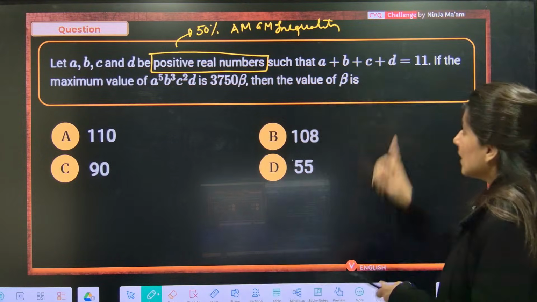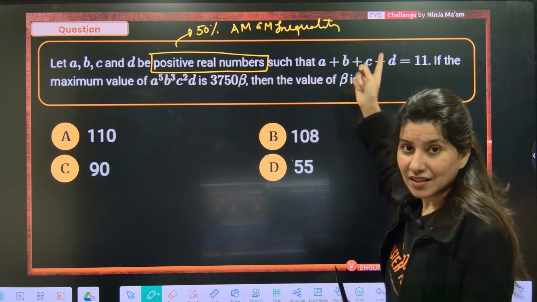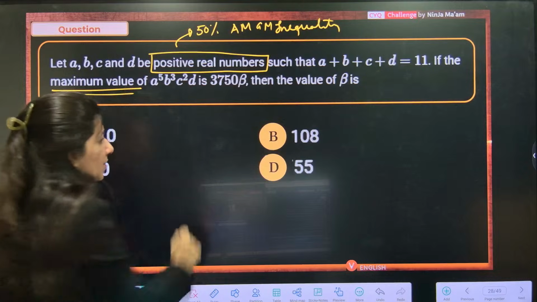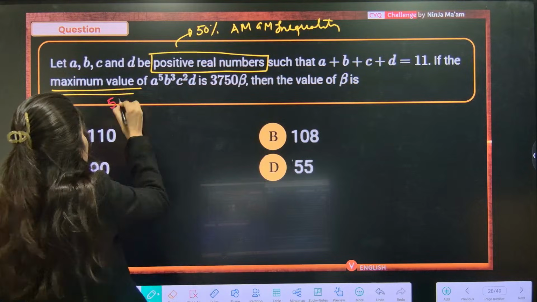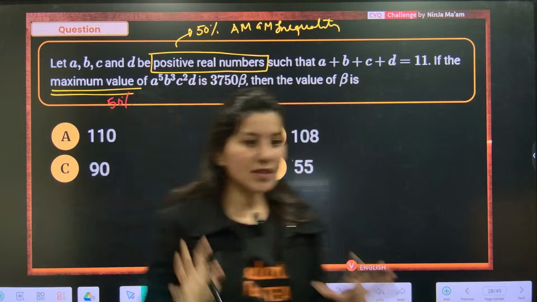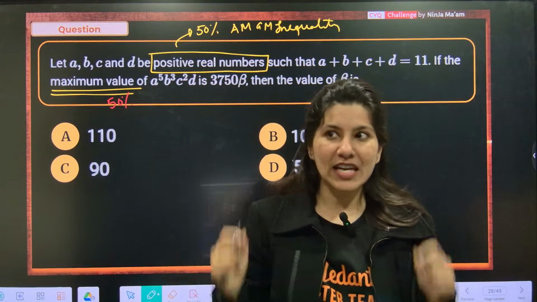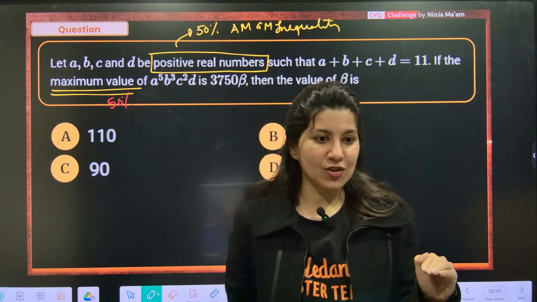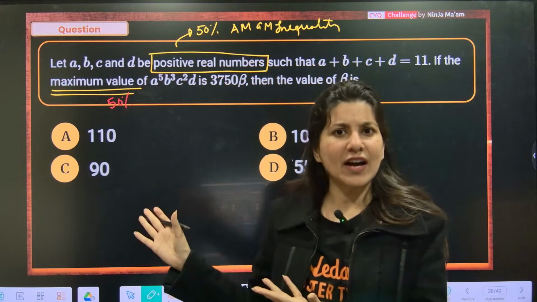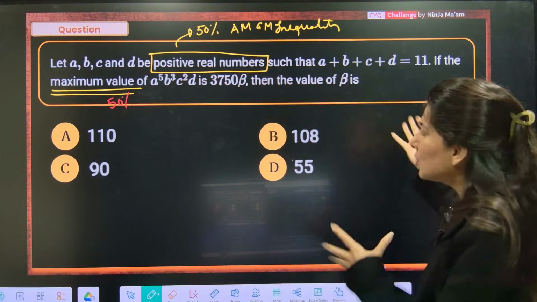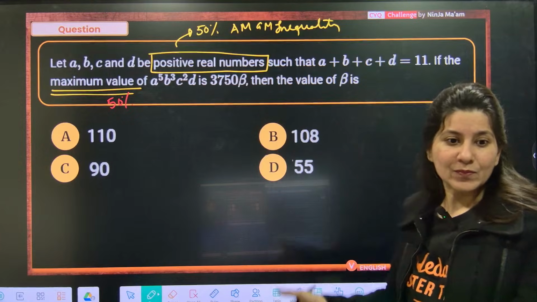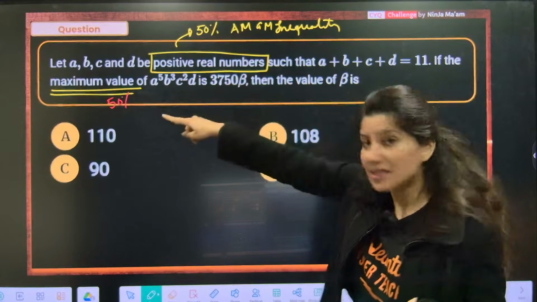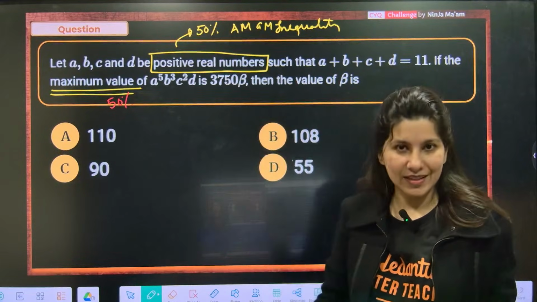And the moment I read the next half of the question, it is going to tell me either maximum or minimum value. The rest 50% confirmation I'll get from here. So 100% sure shot, this is a question of AM-GM inequality. Just the identification of this question, not many people can identify. Many people will be like, how to do, what to do, I don't even know. Only some people will be able to decode that they are talking about positive numbers and maximum or minimum, so this is AM-GM inequality.